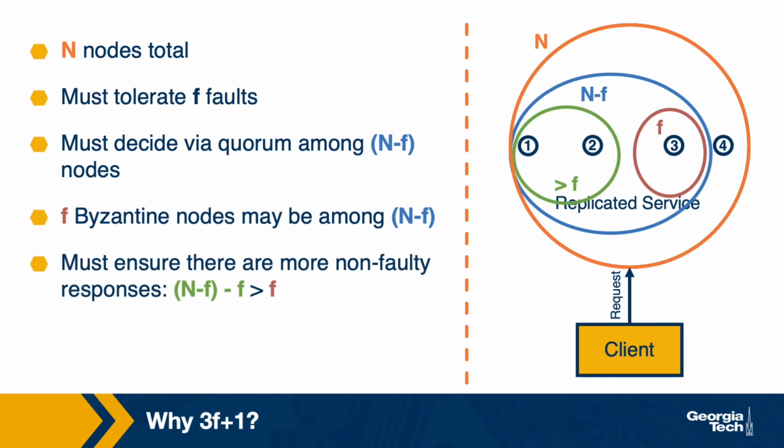So we have to make sure that among these n-f nodes, even if the f faulty nodes are there, the remaining nodes are going to be some greater number than f, so as to be able to reach a majority quorum and reach a correct decision. So going from this inequality, n-f minus f should be greater than f, that gives us that n should be greater than 3f, or rather that n should be at least 3f+1.